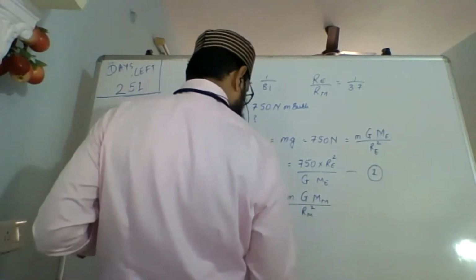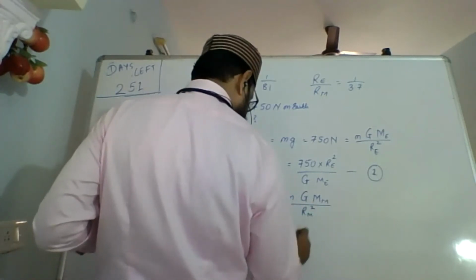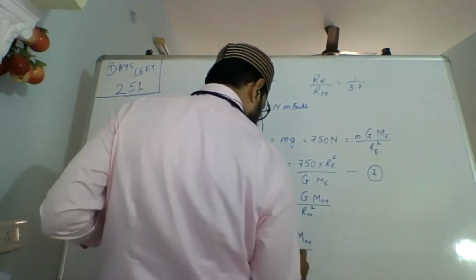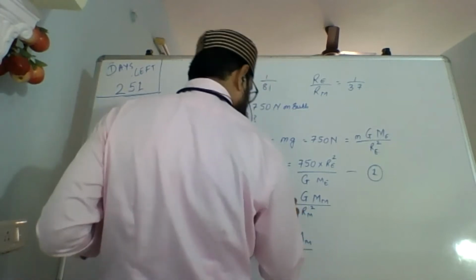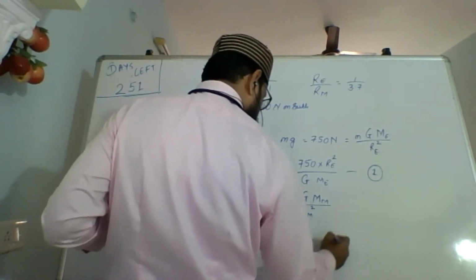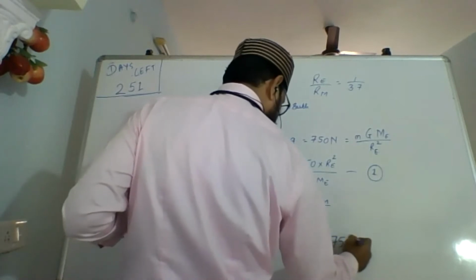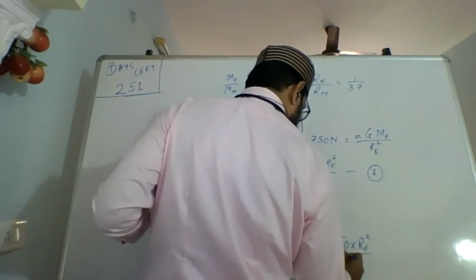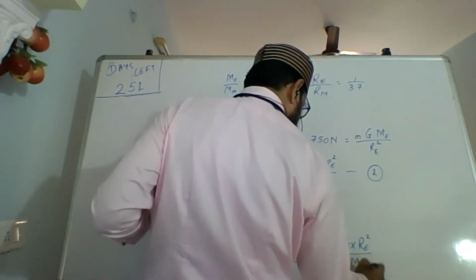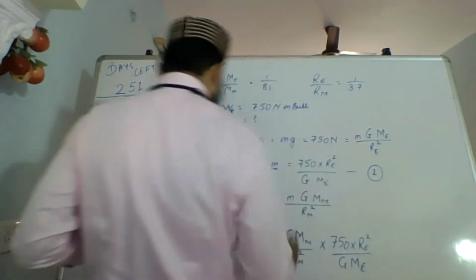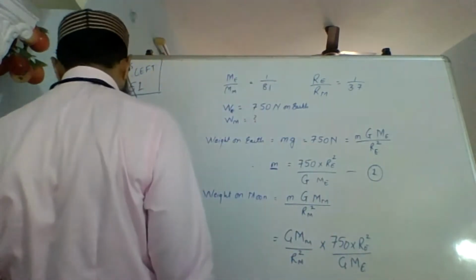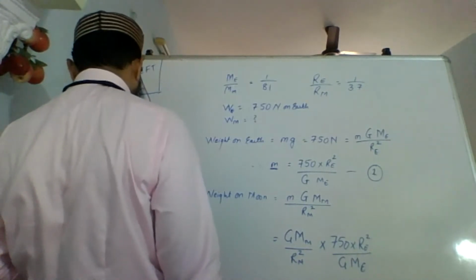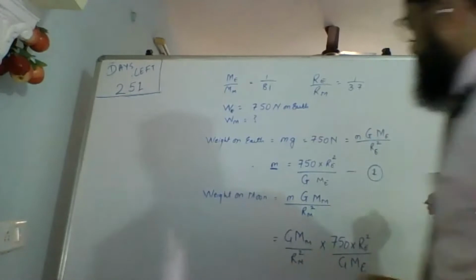So this becomes G MM upon RM square, and in place of m, 750 into RE square upon G ME.